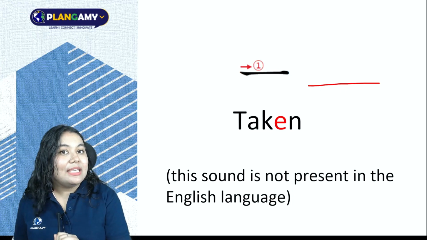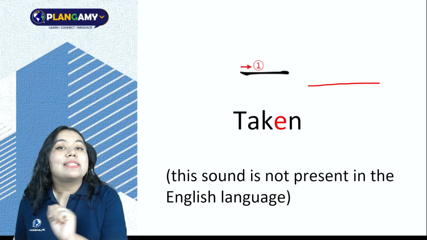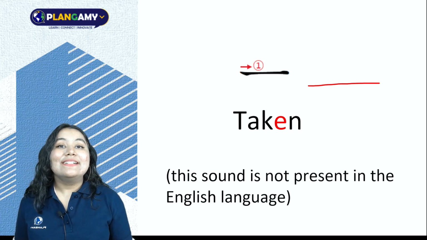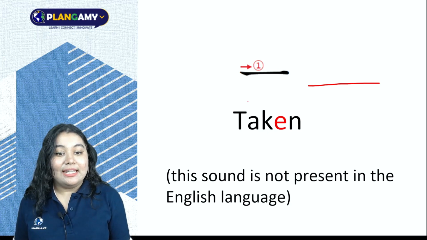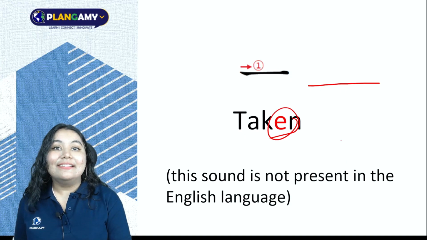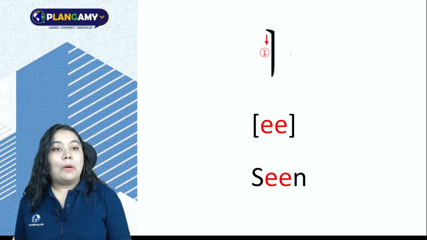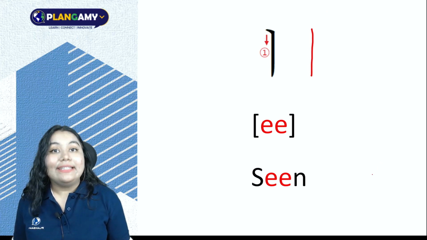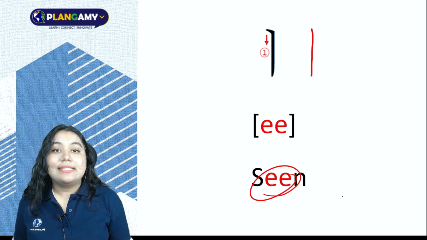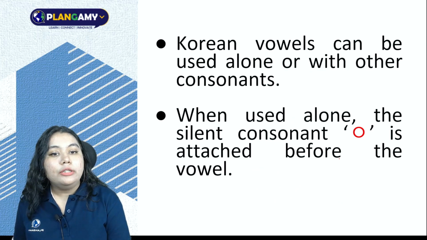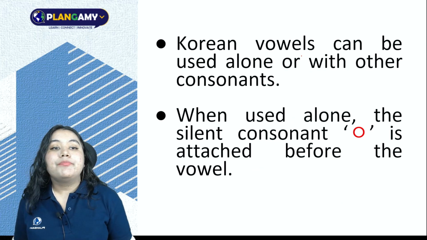So as we see, it's a horizontal line and that's exactly how we are going to form our mouth. Like the E in taken. Now our last single vowel is i, like in seen.